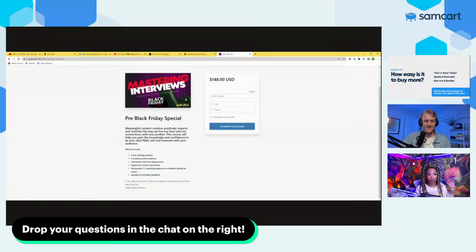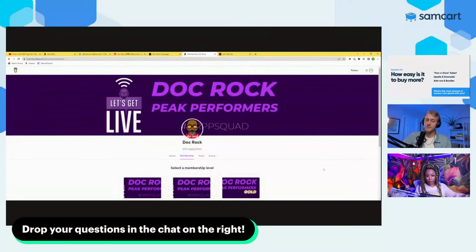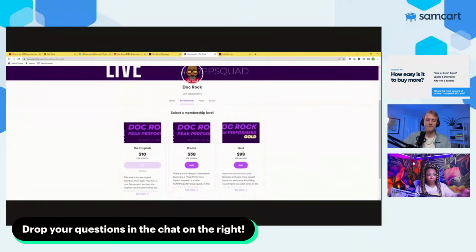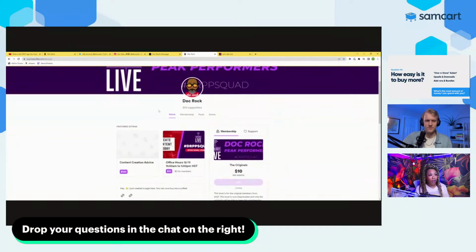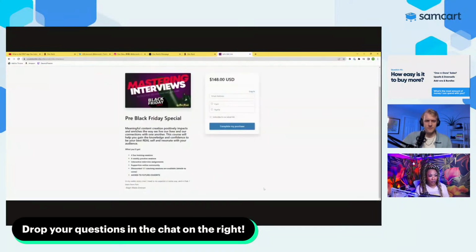We've all done it. I've done it. I've sat there and been like, oh, this is all that I need. I just need this one page and that's it. Even though you might have a library of things sitting on your computer right now that you can offer. And we know that this is possible because if we go back over to the Buy Me a Coffee page, there's a membership level, there's a consulting service, all of that could be living right here